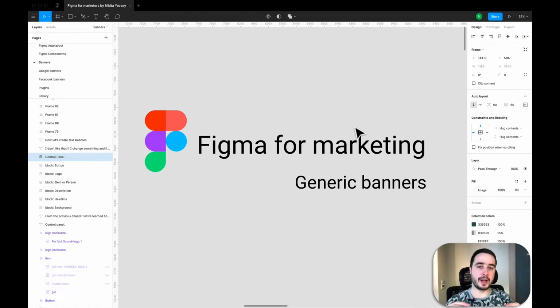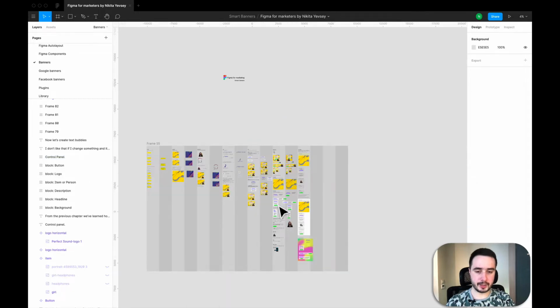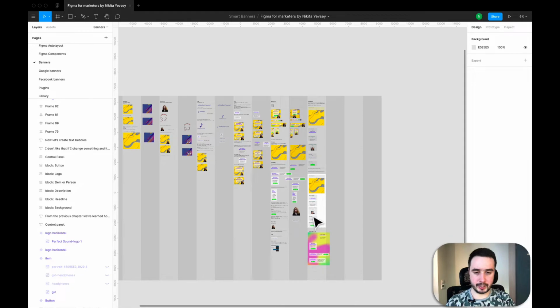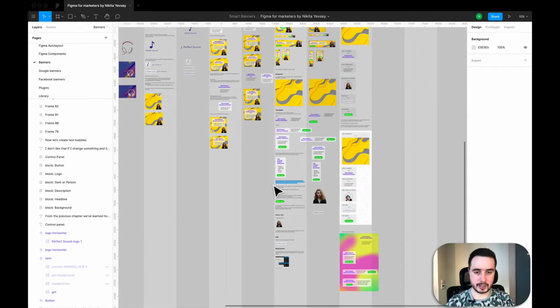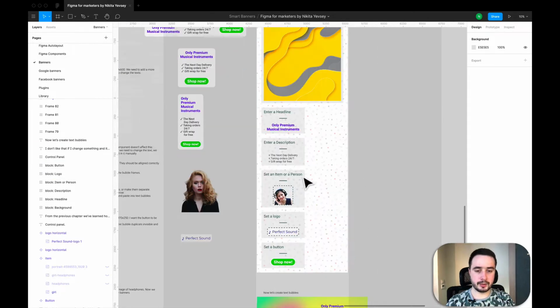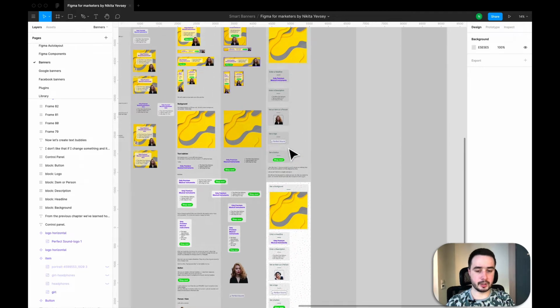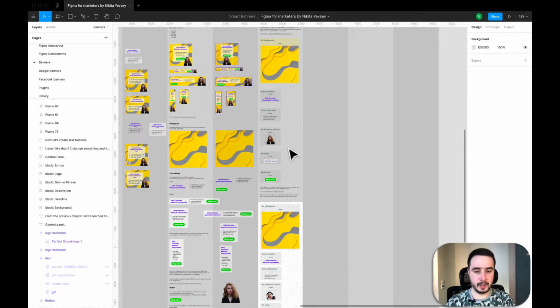Let's make our files look more beautiful, because we added a lot of components and they don't look good sometimes. For example, we added them over here and now it's a mess. We can create some beautiful and logical control panels like this, and when you look at it you understand that this is a headline, this is a description, and so on. So to do this we will use components and auto layouts as well.